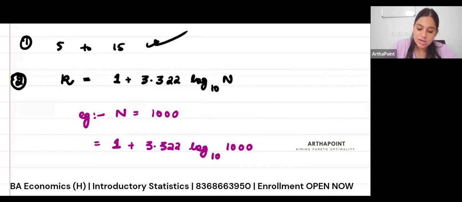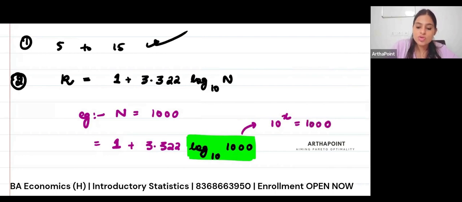Now this part is asking me to what power should 10 be raised to get 1000. So 10 should be raised to the power 3 to get 1000. So this value will be 3 multiplied with 3.322 plus 1.